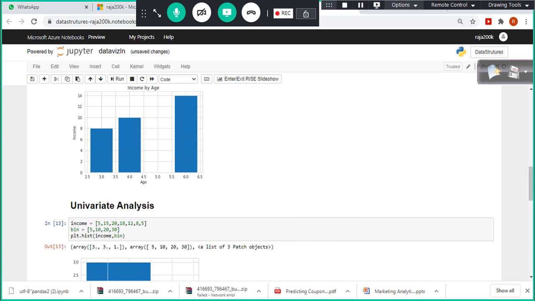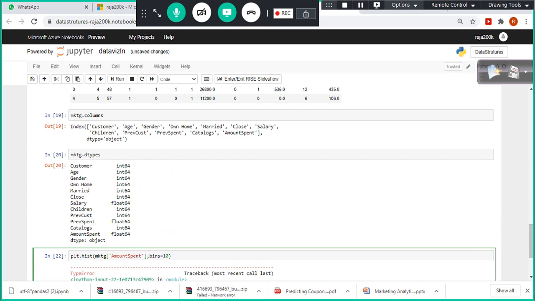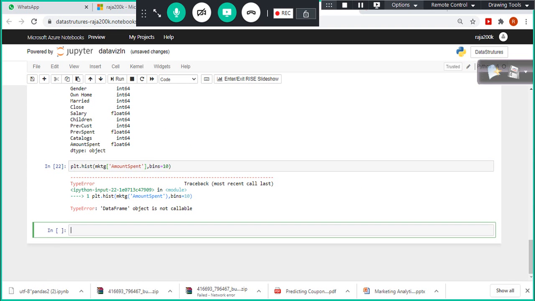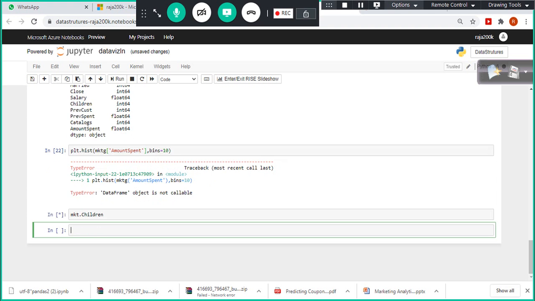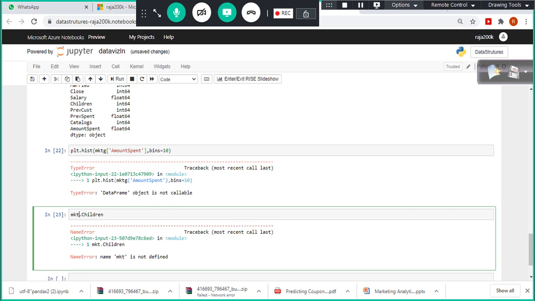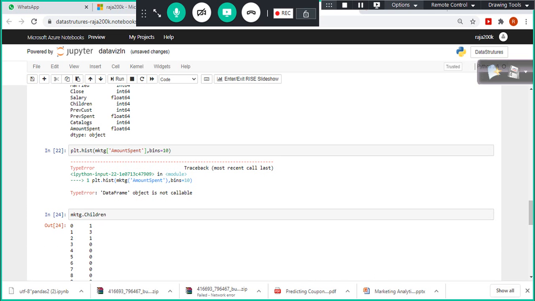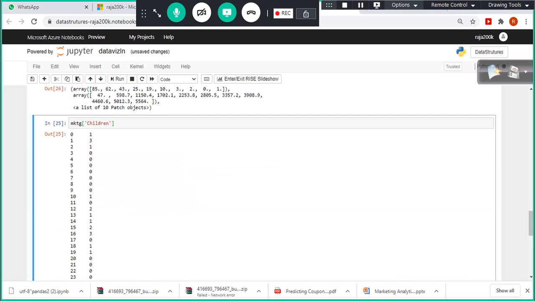For example, if you want to access a specific column, mktg.children is one way of querying a column from a data frame. Another way of selecting the column is with the square brackets, and inside you specify the column name. This is the one we traditionally use. See, here I put parentheses, that's the reason it was throwing an error.